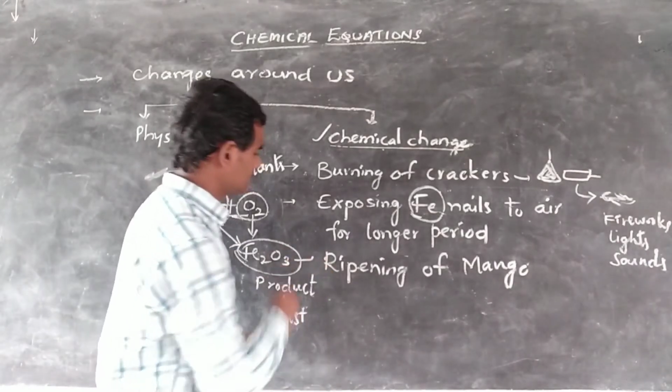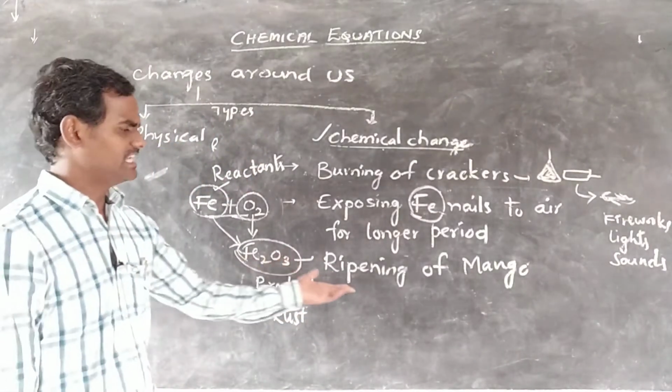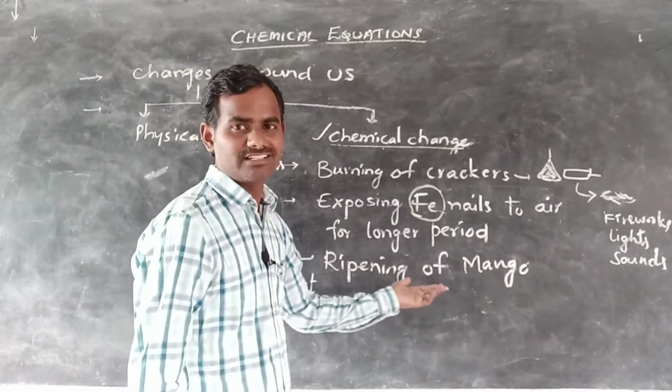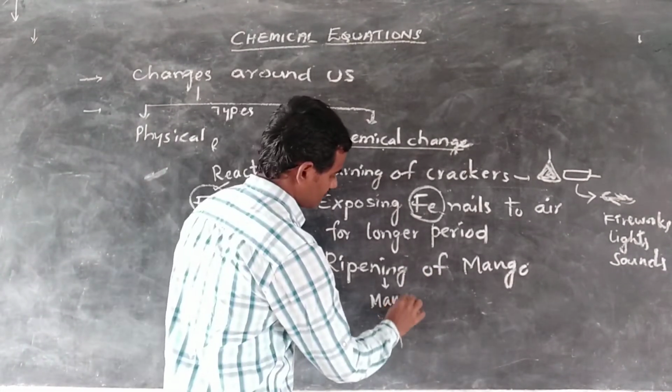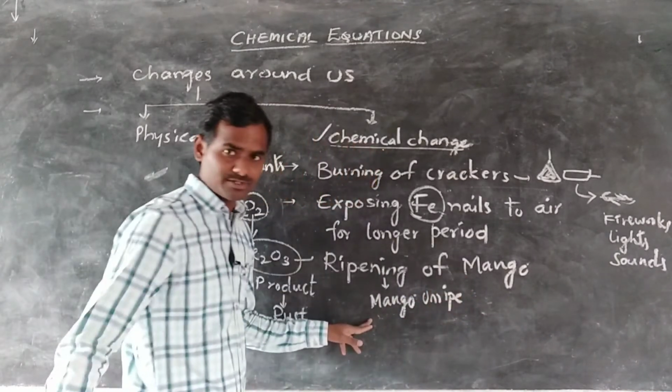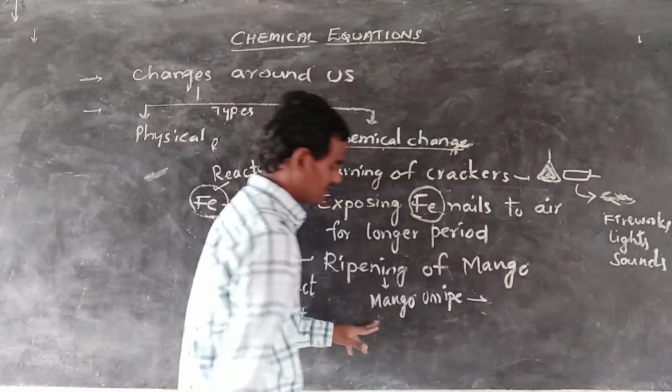Coming to the third example, ripening of mango. In general, by observing we can understand the change in the mango. For example, take an unripe mango.